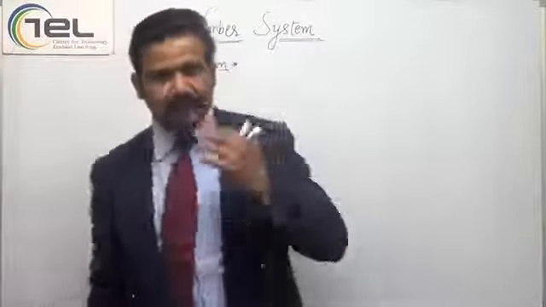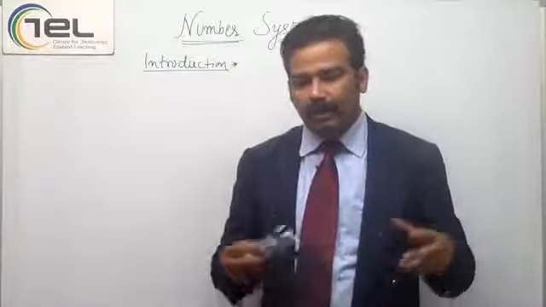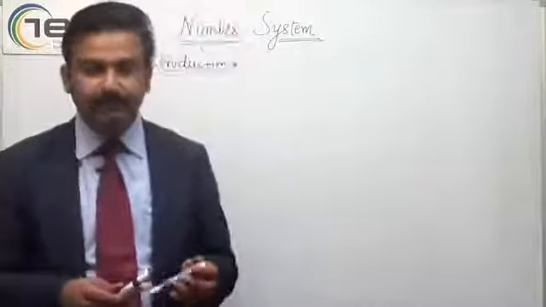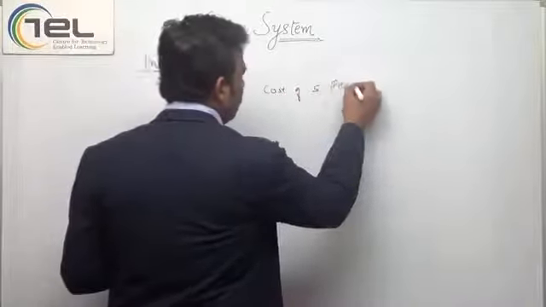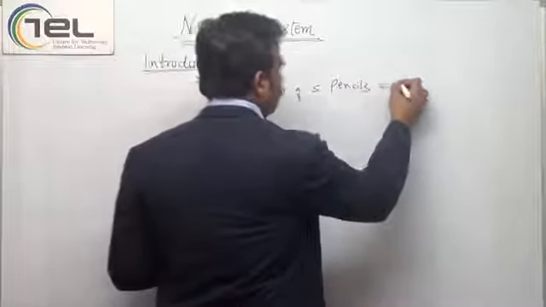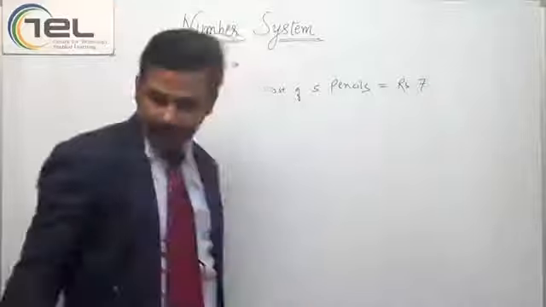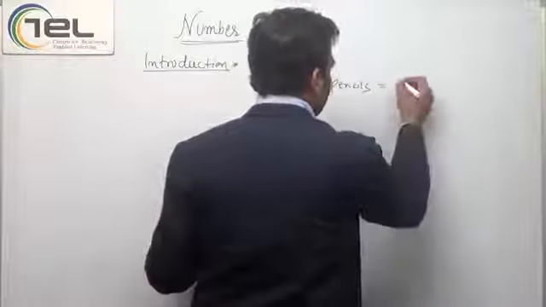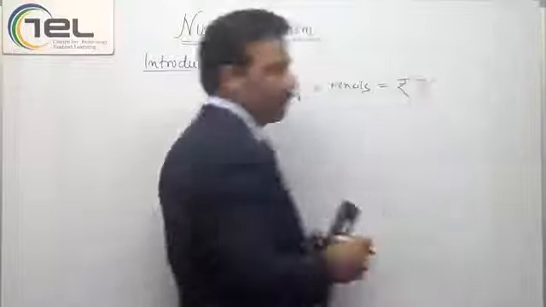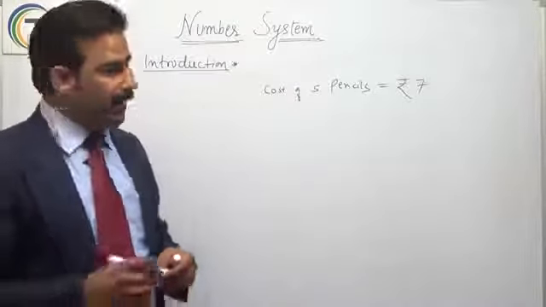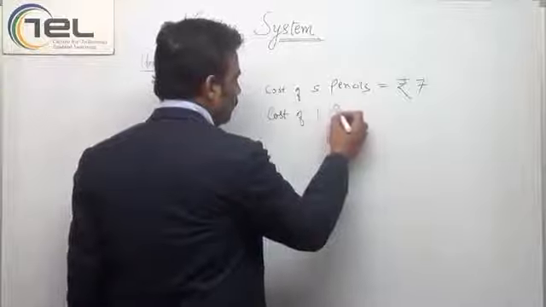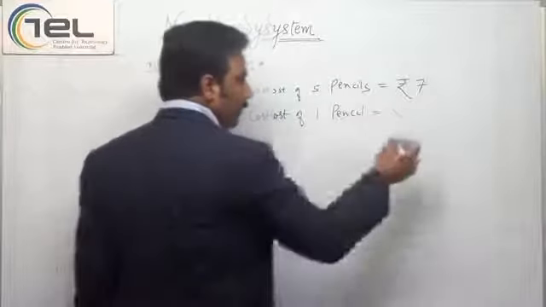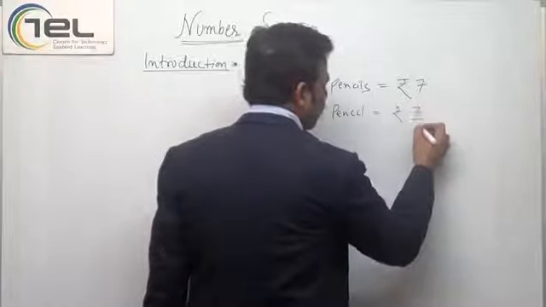Let me ask a question. If 5 pencils cost rupees 7, then the cost of 1 pencil will be 7 by 5.